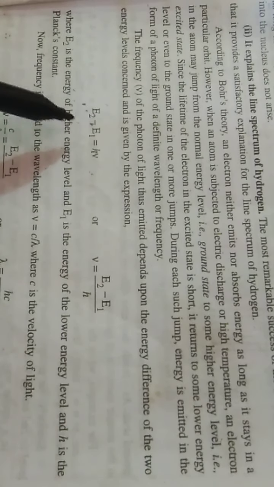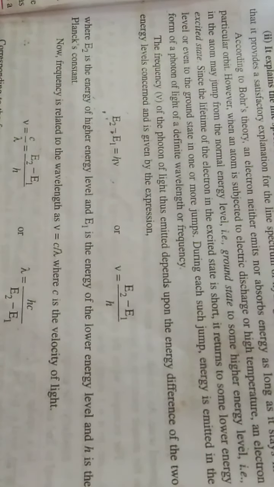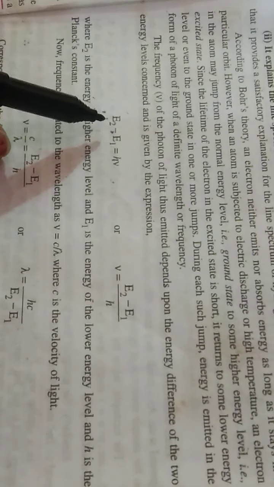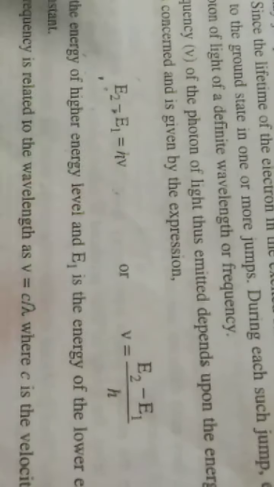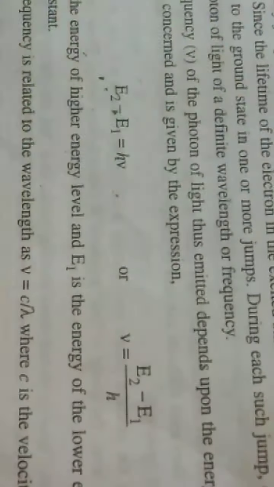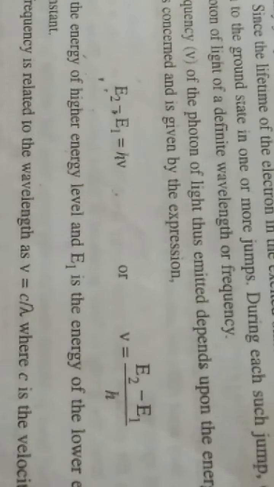So now how can you say that the frequency depends upon the energy difference? We have one formula, E2 minus E1 equals h nu. The relation between the energies and the frequency is given by E2 minus E1 equals h nu, where E2 is the energy of the excited state and E1 is the energy of the ground state.